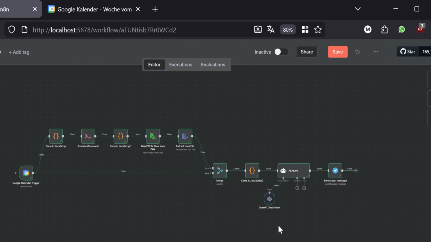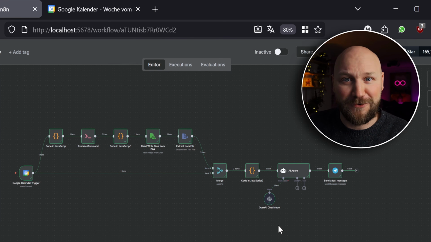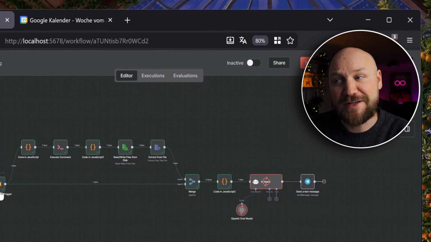All of this took me maybe 30 minutes to set up the whole thing. I'm a little bit experienced, so if you do it for the first time, it will take you a little bit longer. So I'm now executing the whole workflow. Let's see how it works. So it's fetching the event from my calendar.